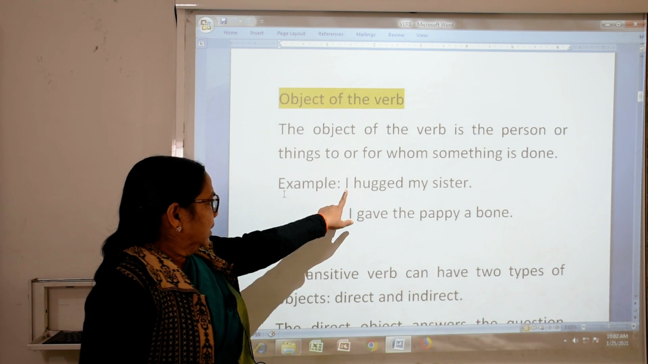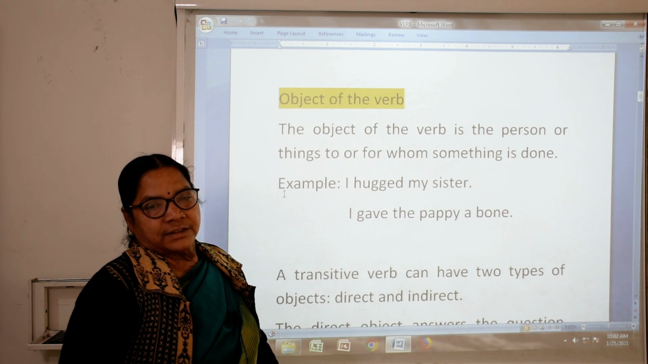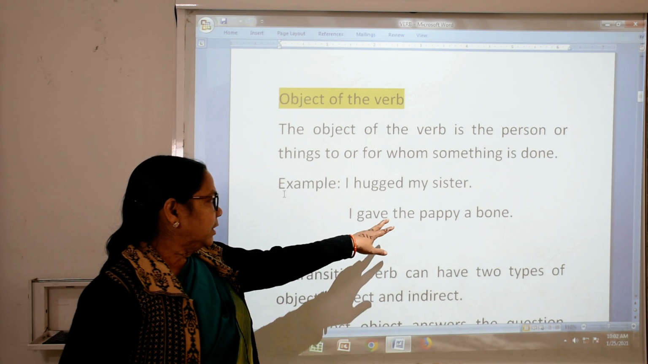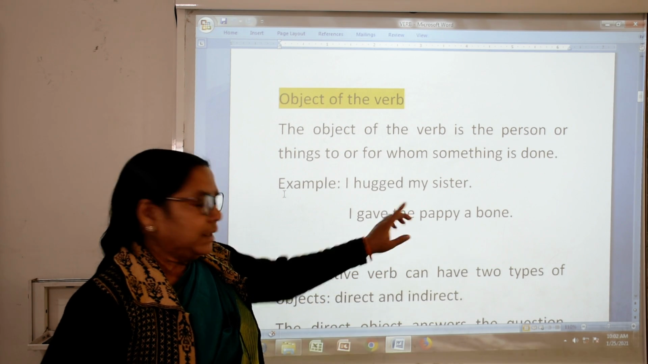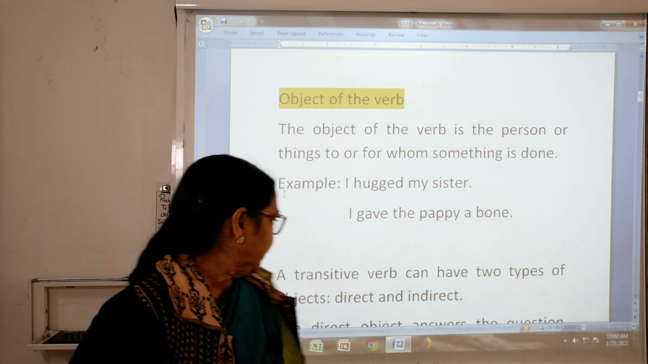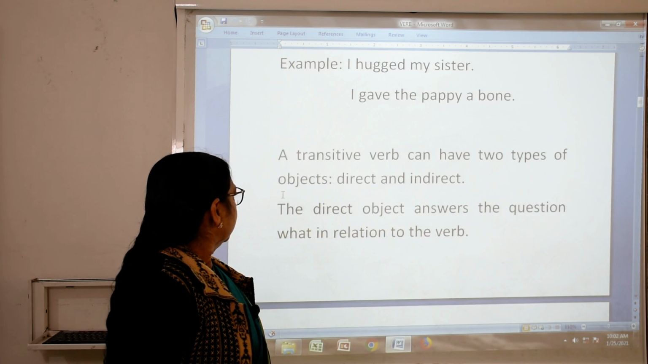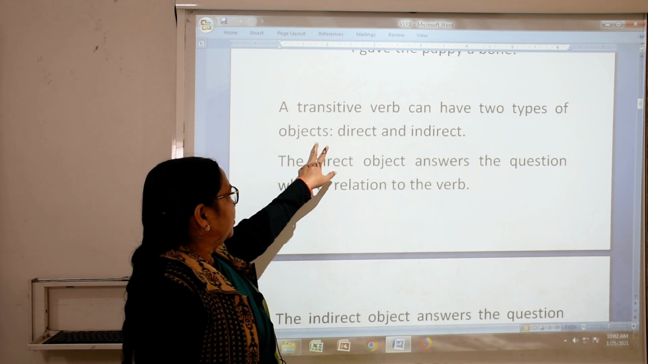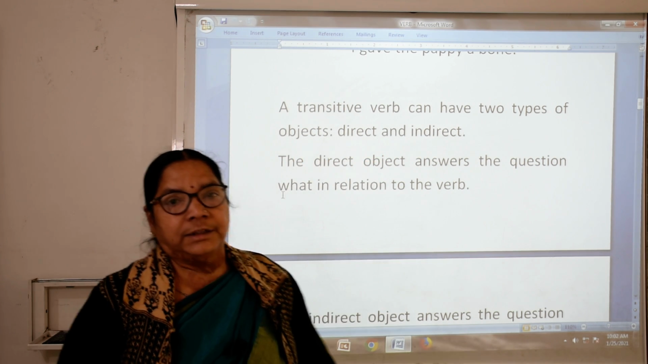Example: I hugged my sister. I hugged means to hug. I gave the puppy a bone. So now a transitive verb can have two types of object, direct and indirect.